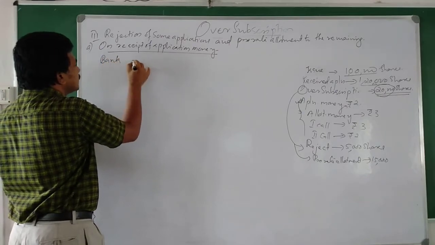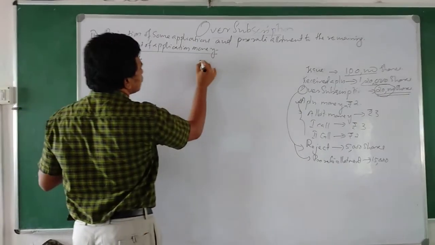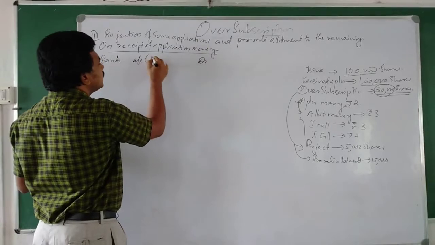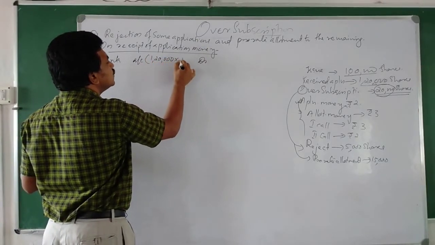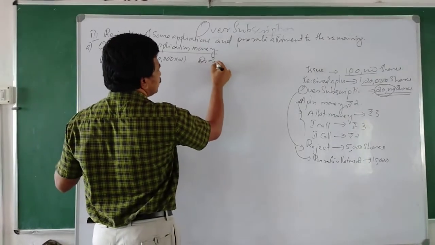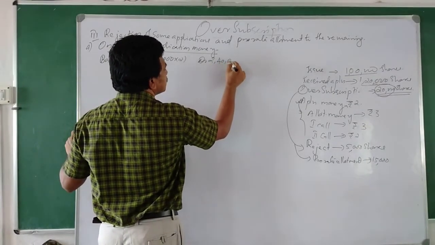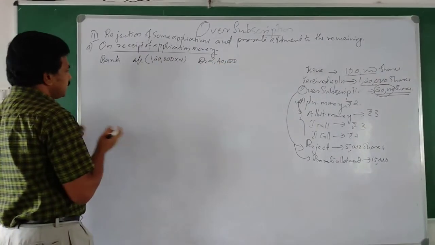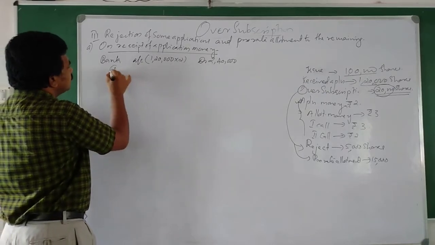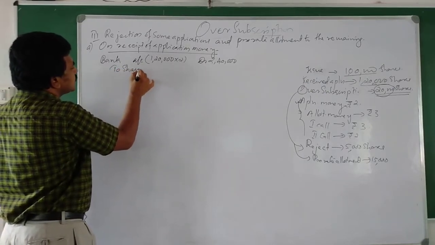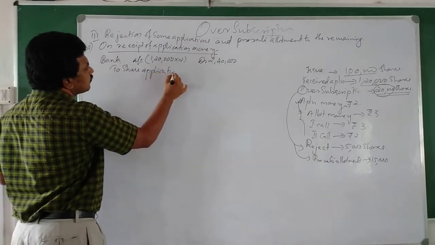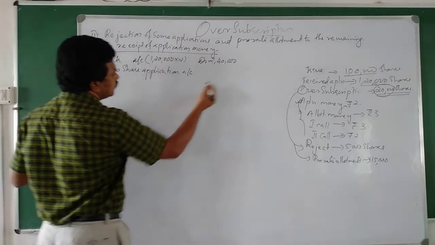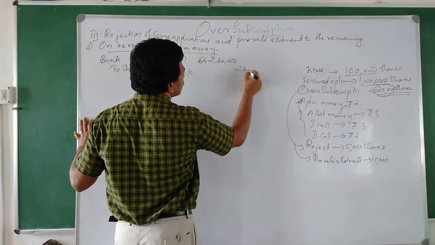Bank account debit, we know that 1,20,000 into 2, that is 2,40,000 rupees, to share application account 2,40,000.